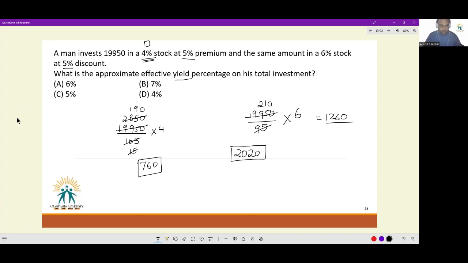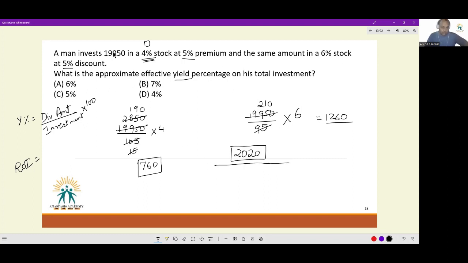So yield percentage is dividend amount by investment into 100. This is a special term for stocks, or you are more familiar with this as ROI, return on investment. How much money did you put in and how much did you get back in return? That is what is being tested by yield percentage. So he got back 2020 after investing how much?